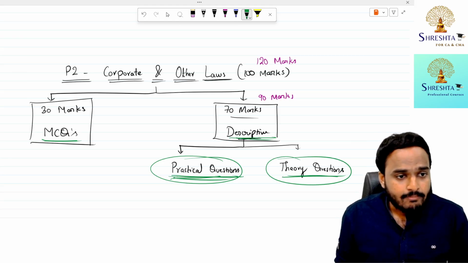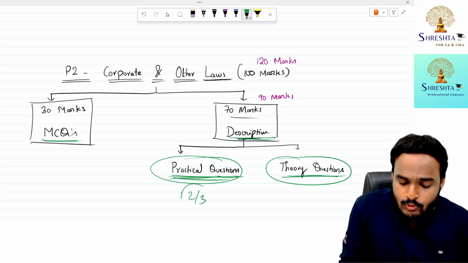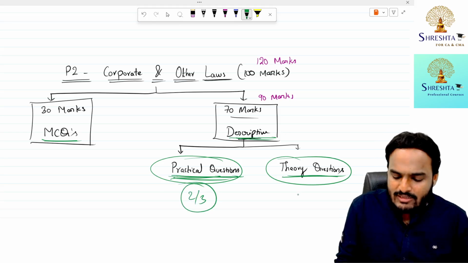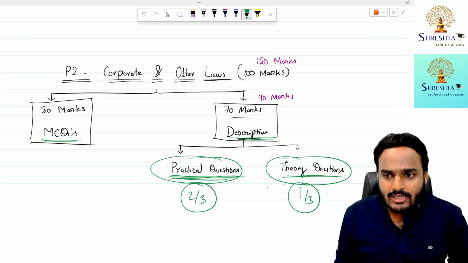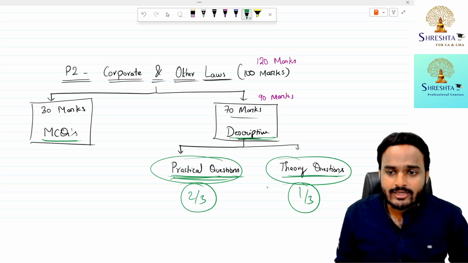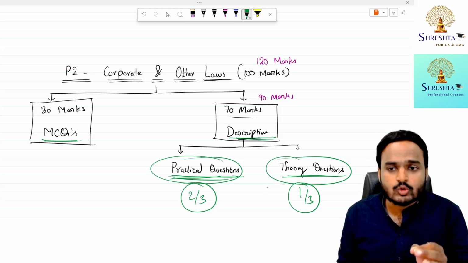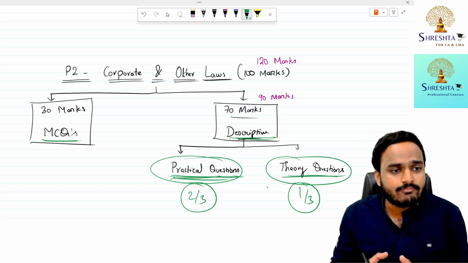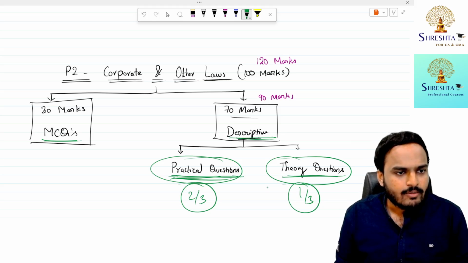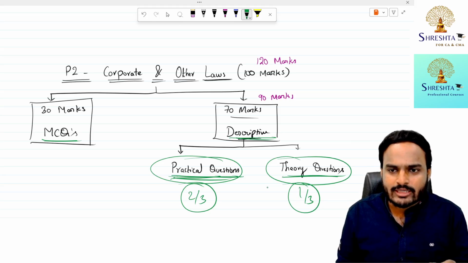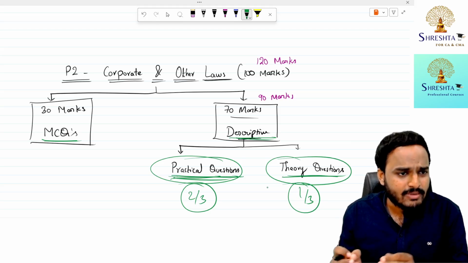If you look into the paper, two-thirds of the descriptive questions are practical questions. Only one-third are theory questions. I hope everyone got my point. Conceptual clarity is a must to crack the exams, or else you may end up getting fewer marks. Practical papers are very scoring, while theory papers are less scoring.